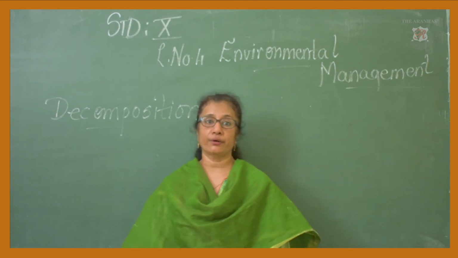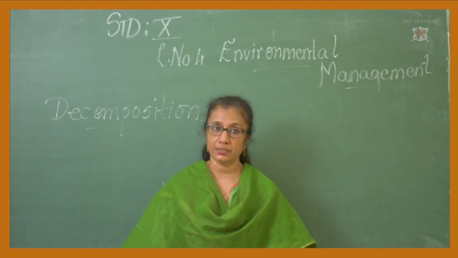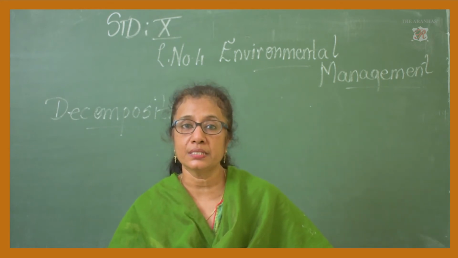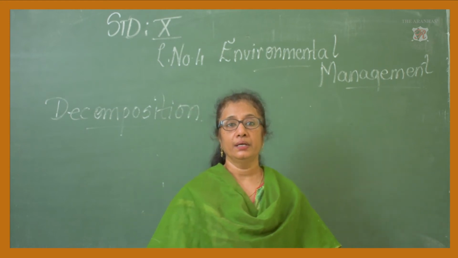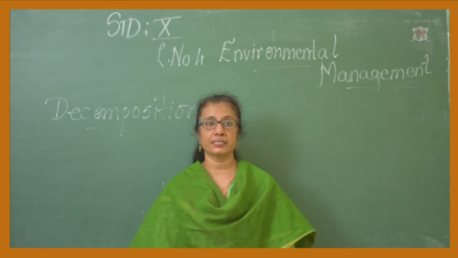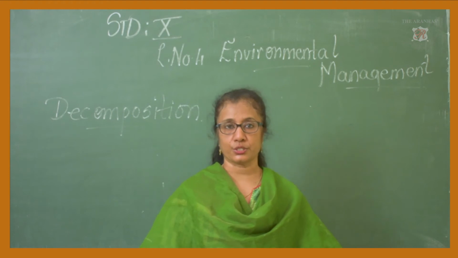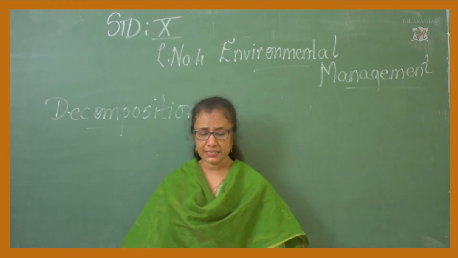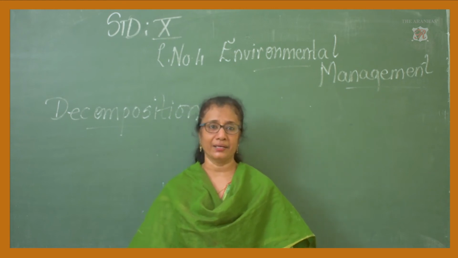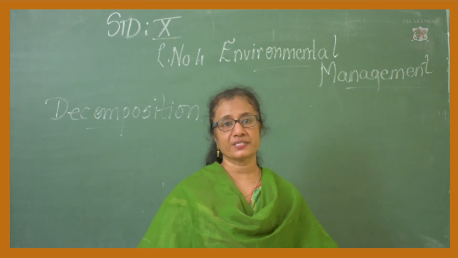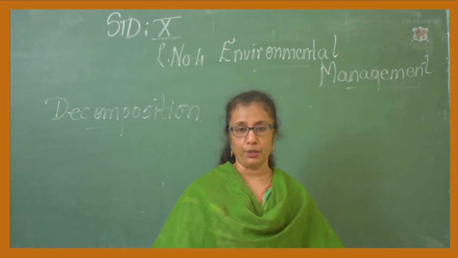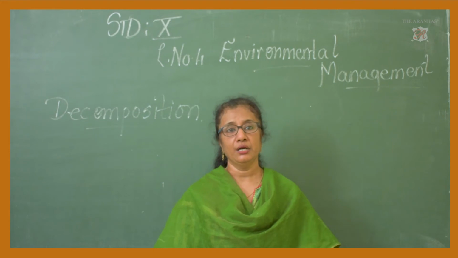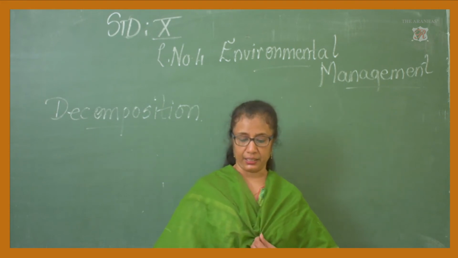When the plants or animals die, their body starts decomposing, and when the body decomposes, it releases all the carbon, hydrogen and other things back into the soil. This cyclic movement is happening only because of the biogeochemical cycle.